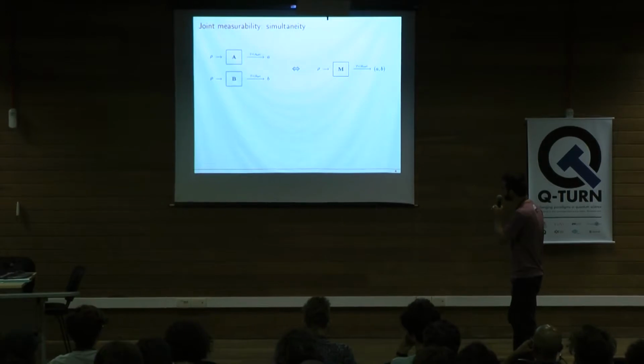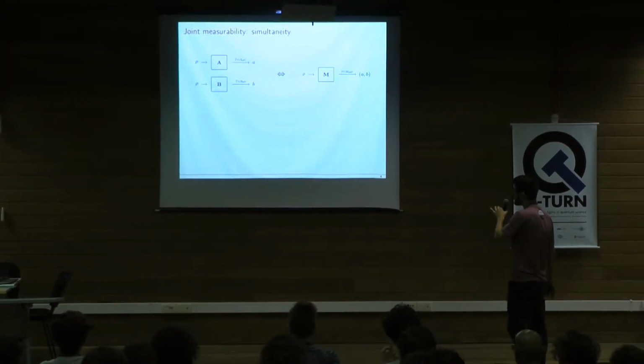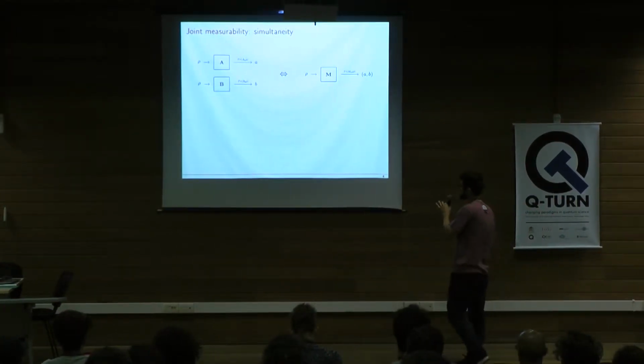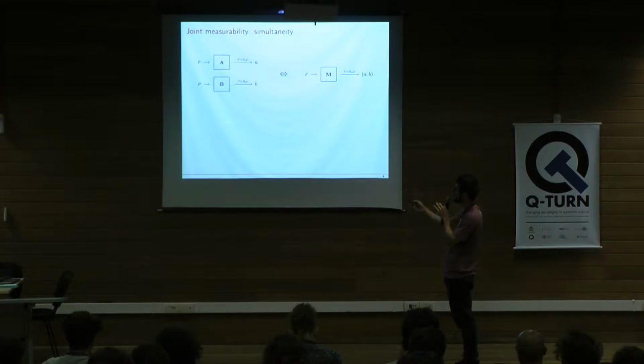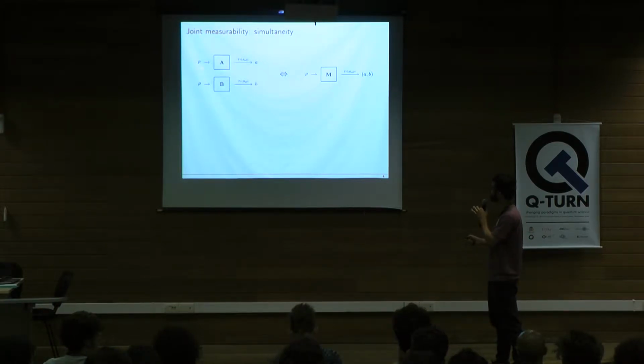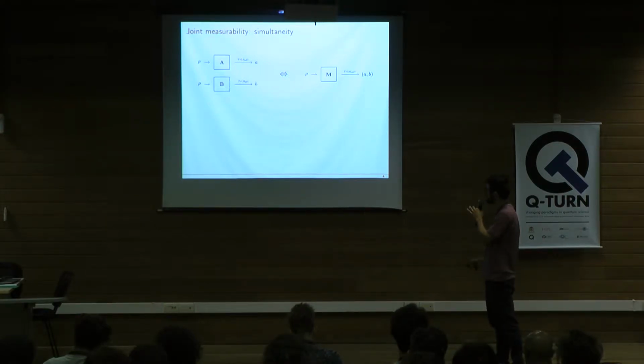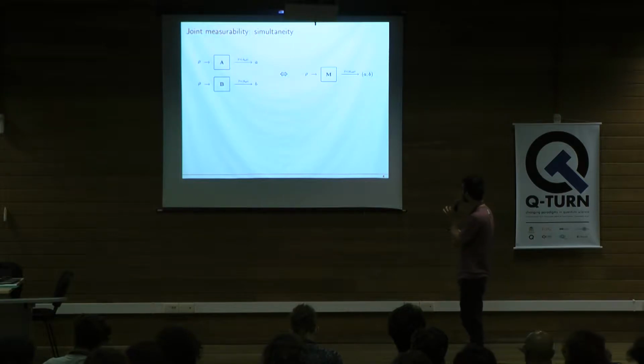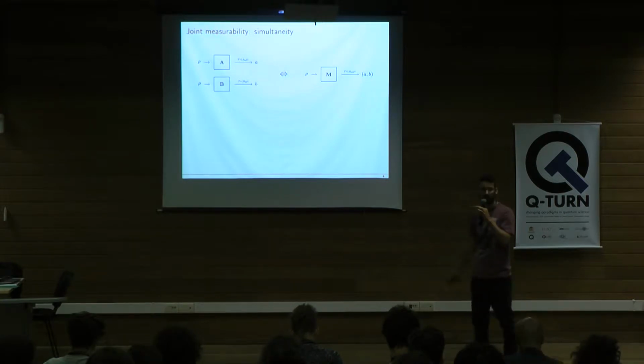So what's that? Let's picture quantum measurements as boxes. Here I have a box A and a box B, and we're throwing in some state rho. On the other side, we're left with some outcome that appears according to the Born rule. Now imagine that we're implementing only one measurement, M, that gives rise to a pair of outcomes.